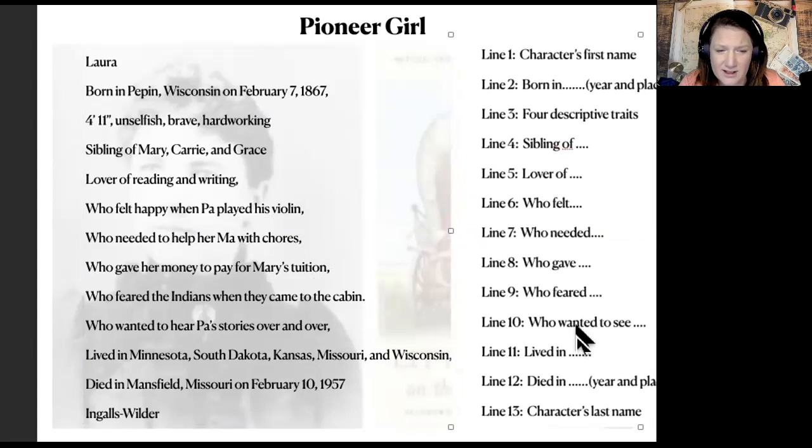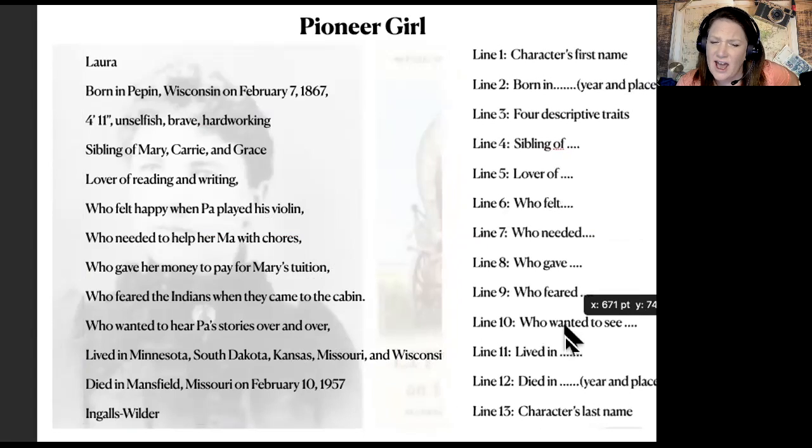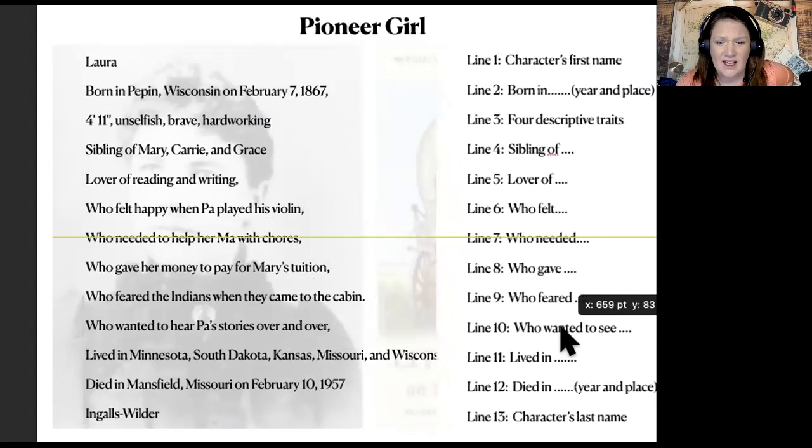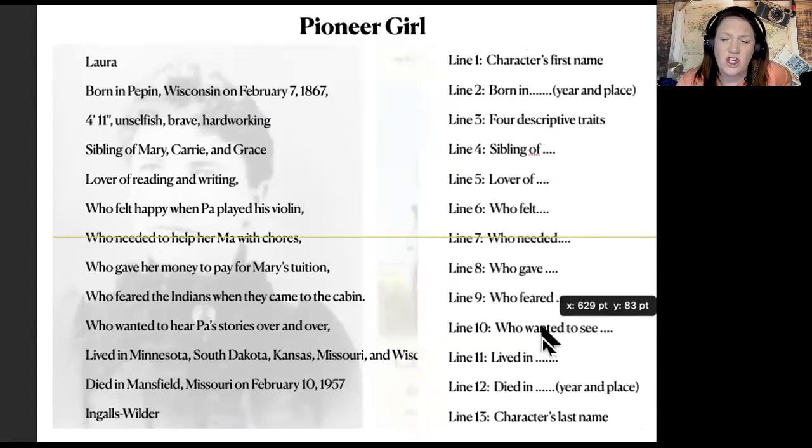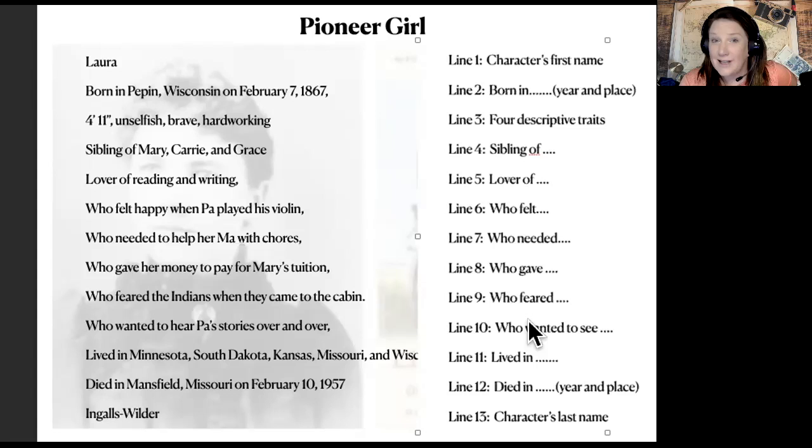Now, notice in line 10, I changed that from who wanted to see. So if you wanted to change that to another sense, you could do who wanted to see or who wanted to hear, who wanted to taste, who wanted to touch, who wanted to smell. If you want to just change one of those senses, that would be fine with me.